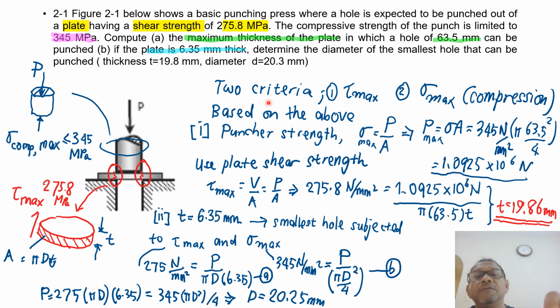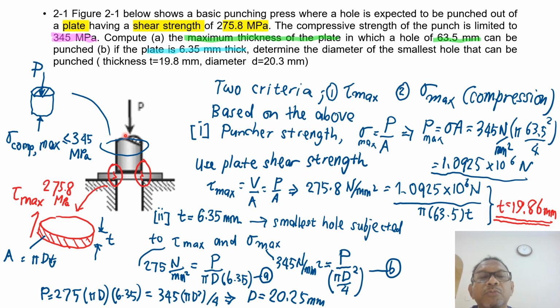So we are given the two criteria, tau max, which is the shear strength of the plate, and compression strength, sigma max. Based on these two criteria, we have to make decisions that comply with both. When we want to do punching, the tau max must be bigger than the allowable shear stress.